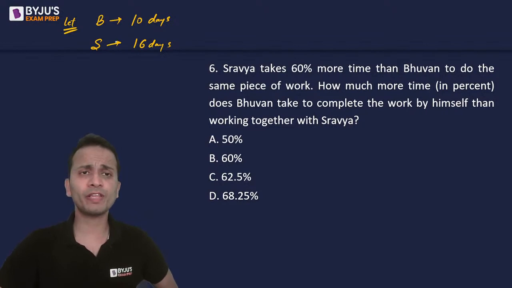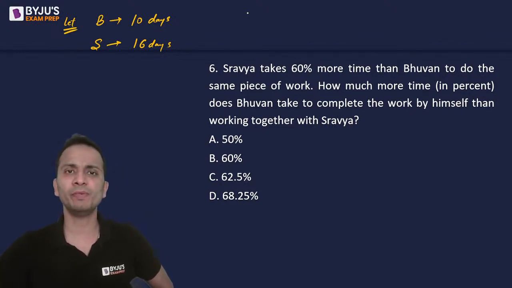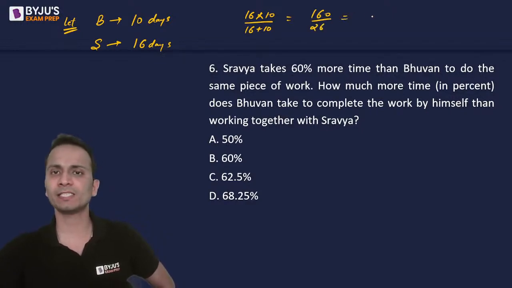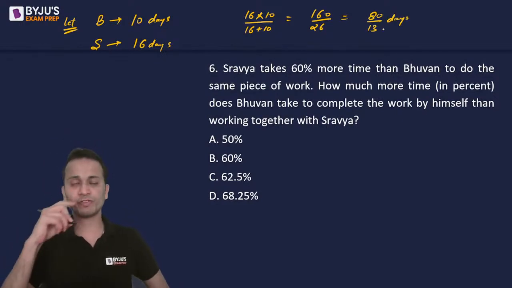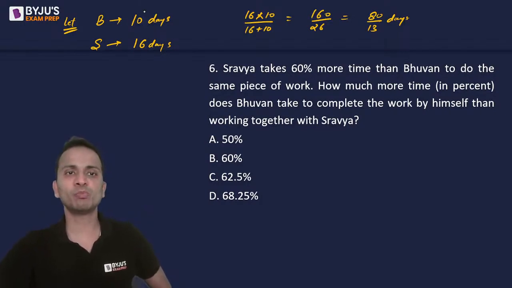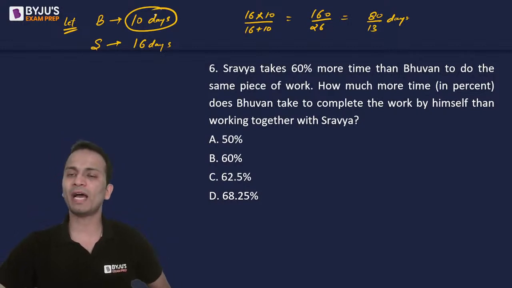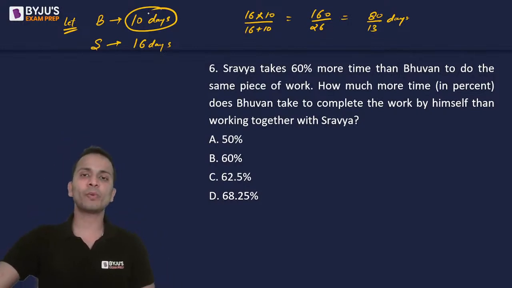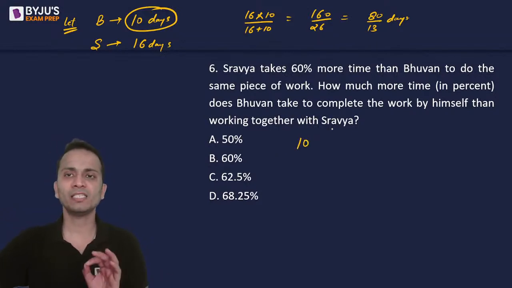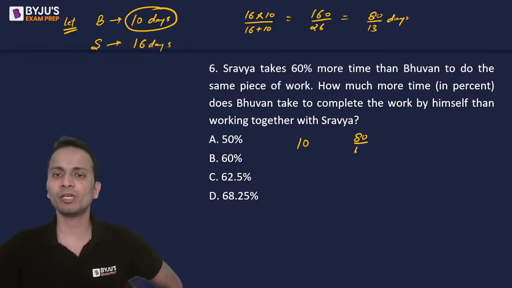Okay. Now, if both of them work together, the number of days taken by them will be 16 multiplied by 10 divided by 16 plus 10. Okay, so 160 divided by 26, that is 80 upon 13 days, will be the number of days taken by both of them to finish the work. Okay, now the question is, how much more time does one take to complete the work by himself than when working together with Shravya? So Bhuvan alone takes 10 days, right? And together they both take 80 upon 13 days.